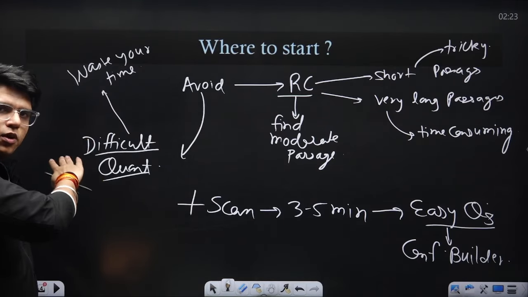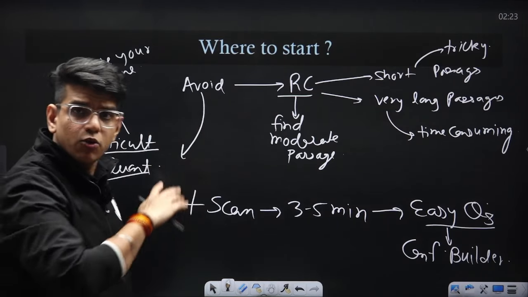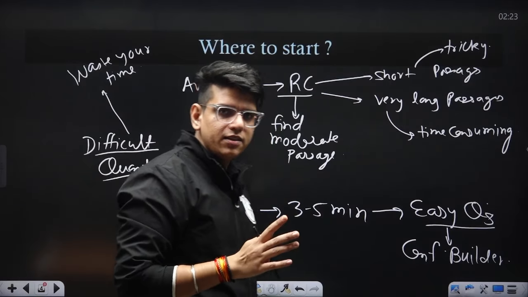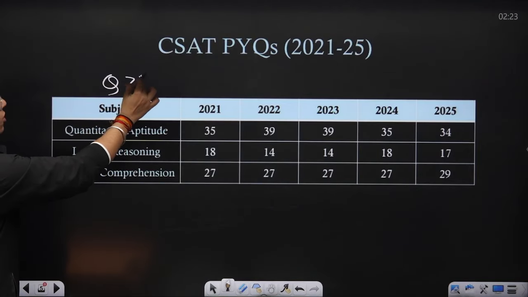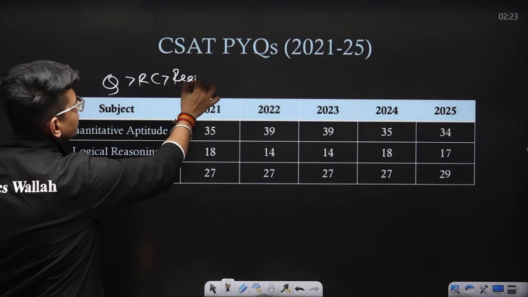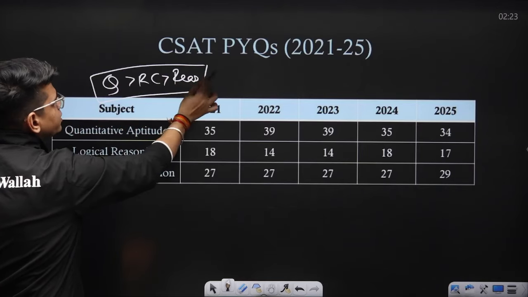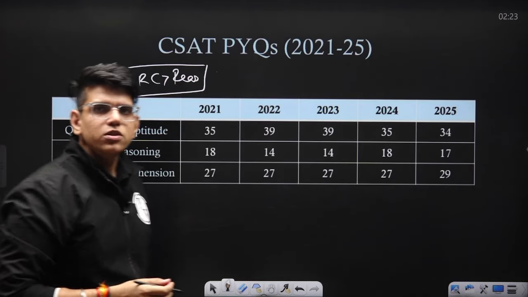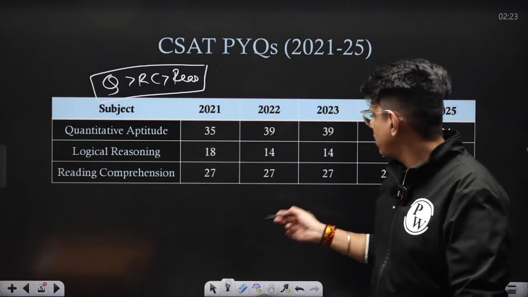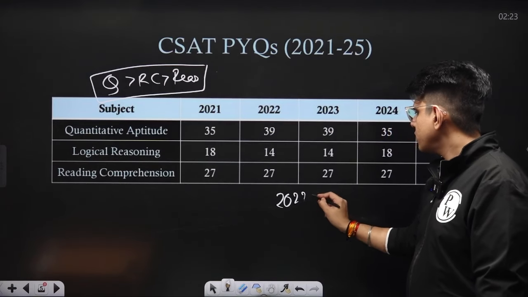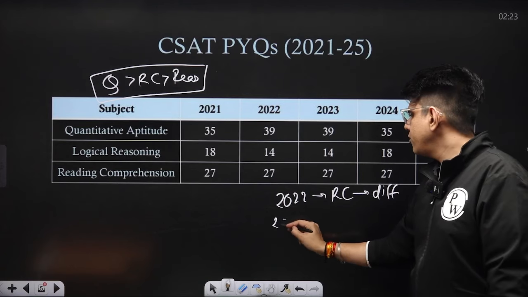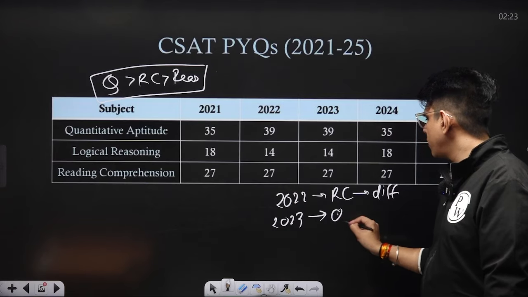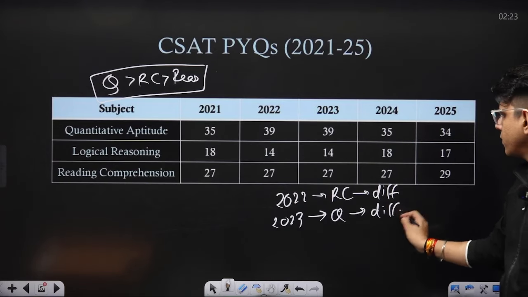You don't know at this moment if the paper overall is difficult or easy. If you see the PYQ distribution, the most questions are coming from quant, then reading comprehension, and then reasoning. But it is not necessary. If the questions are coming more from quant, you should start with quant. Because in 2022, reading comprehension was difficult. In 2023, quant was difficult.